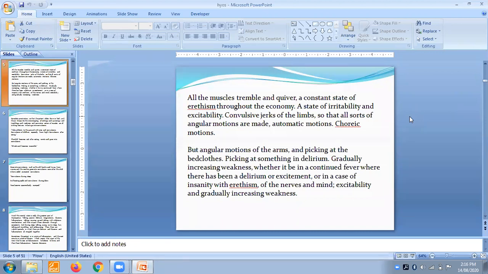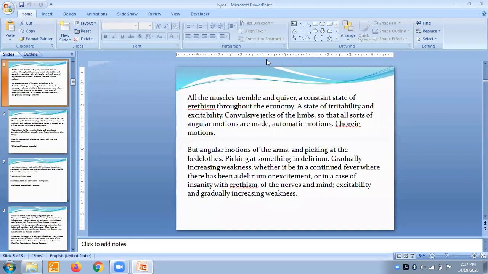Whether it be a continued fever where there has been delirium or excitement, or in case of insanity with irritability of nerves and mind. What happens? Basically, if you are going to look towards this remedy, there is a lot of excitement which leads to all these complaints. Excitement again comes with weakness.